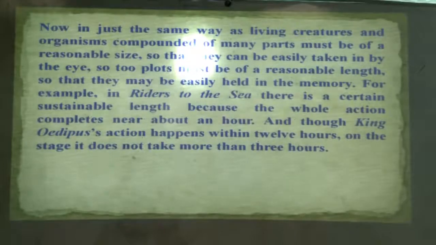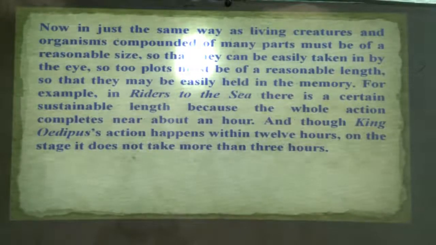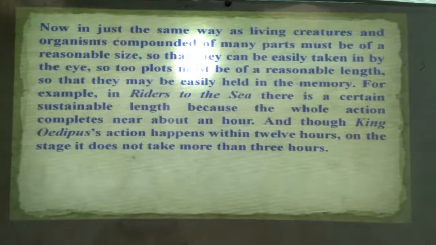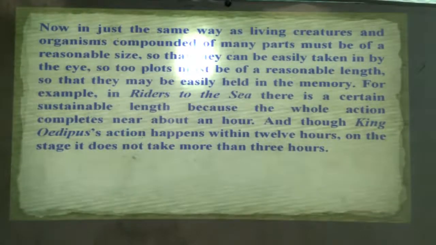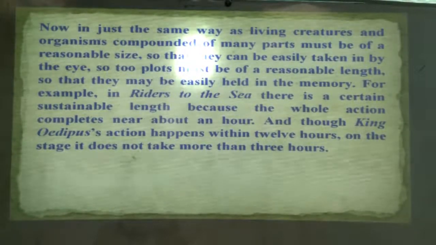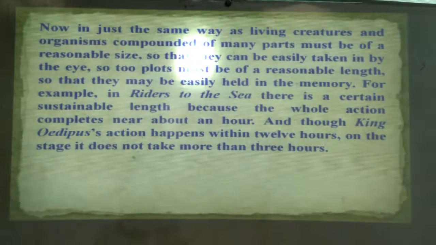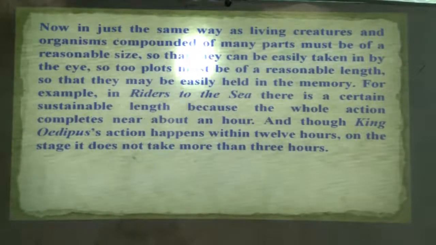Why have I mentioned here writers you have read? As you have read it. Okay, you may not have read King Oedipus, as far as I know. That's why I am not mentioning that one. So in a short length, we can easily understand what happens at the beginning, what happens in the middle, and what is the ultimate result of the fate of the great hero or heroines, or the protagonist. But if it is a long one, as you have read Paradise Lost, you cannot recall all the incidents within a short time because it is a longer one.